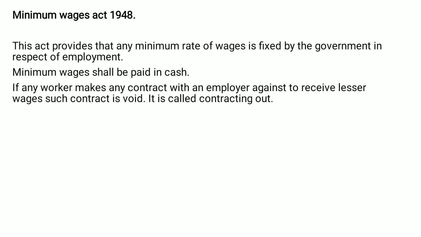Next term we are discussing is Minimum Wages Act 1948. The Act provides that any minimum rate of wages is fixed by the government in respect of employment. Minimum wages shall be paid in cash. If any worker makes any contract with the employer to receive less than the minimum wages, then such contract is void. It is called contracting out.